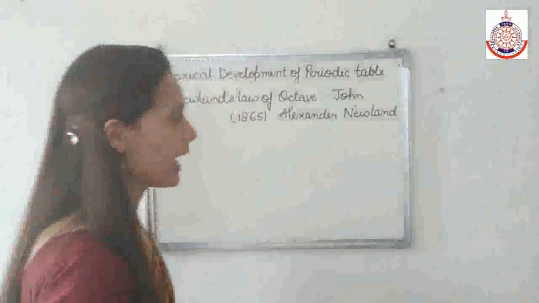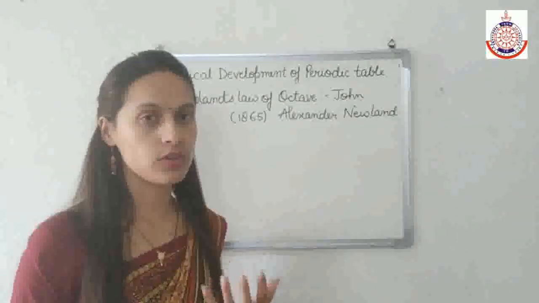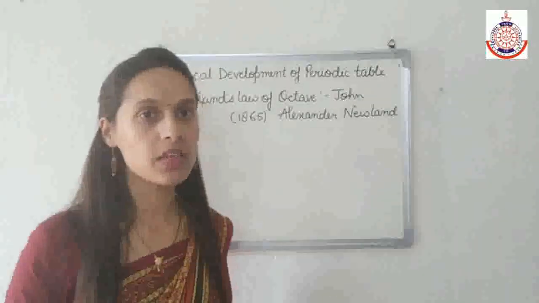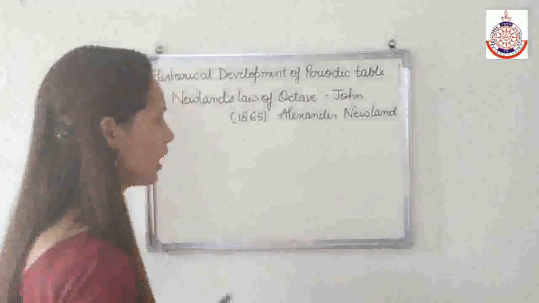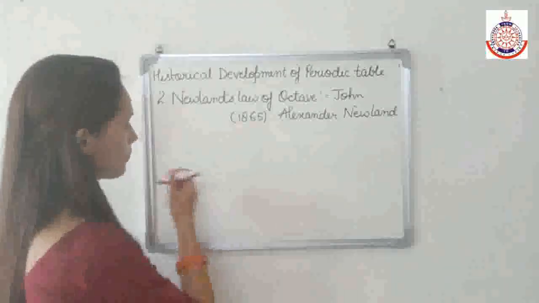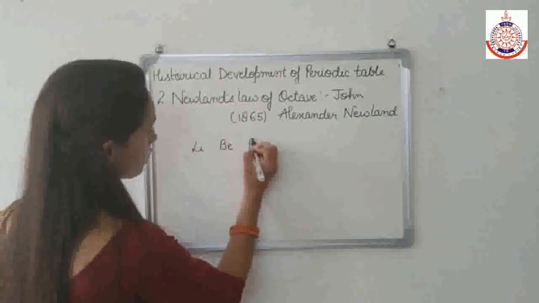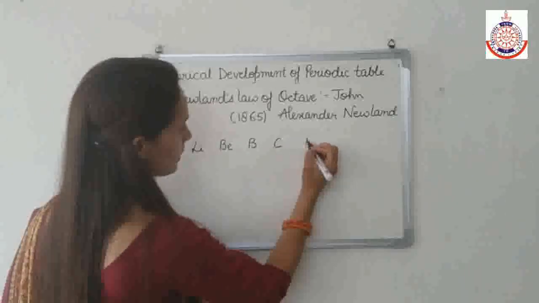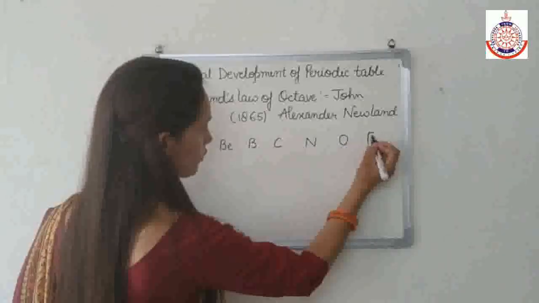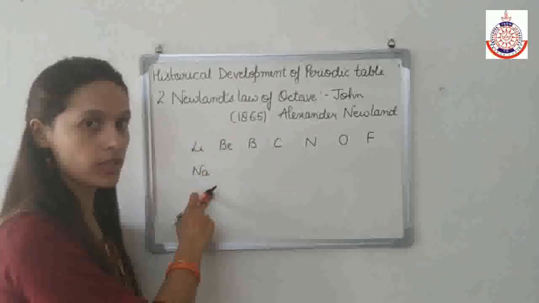For example, at that time we did not have many elements, we had a limited number of elements. So when Newland arranged the lighter elements like lithium, beryllium, boron, carbon, nitrogen, oxygen, fluorine, then he arranged sodium just below the lithium.